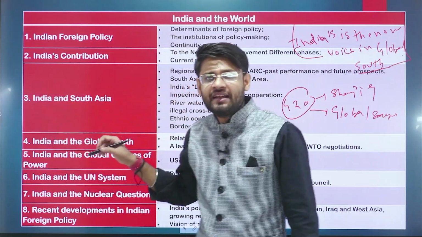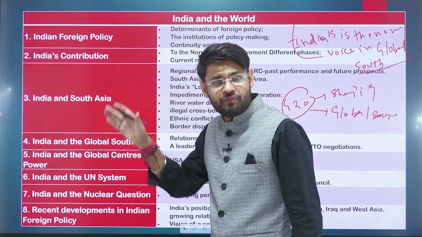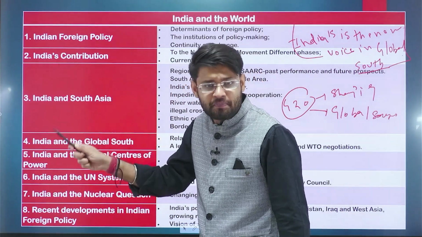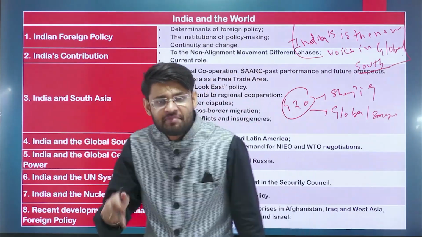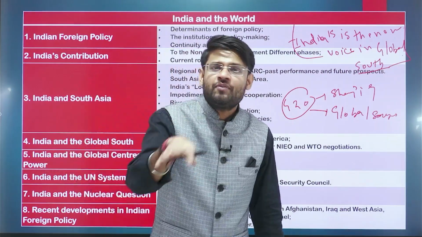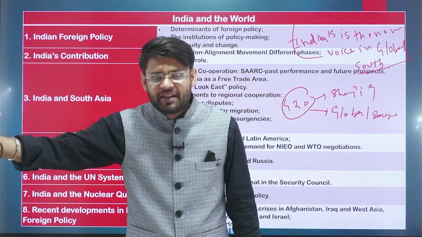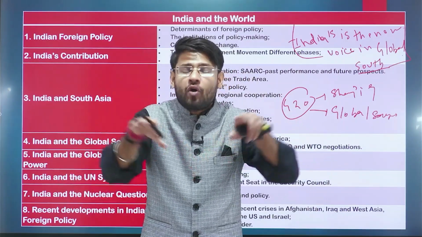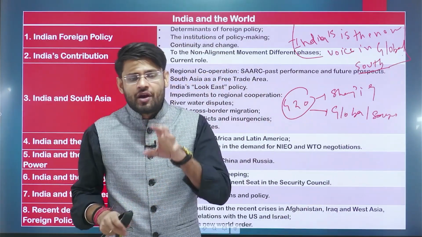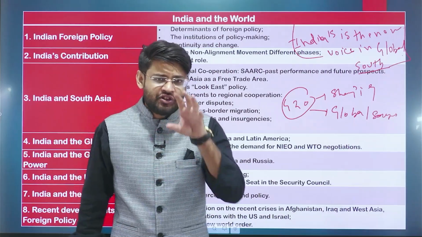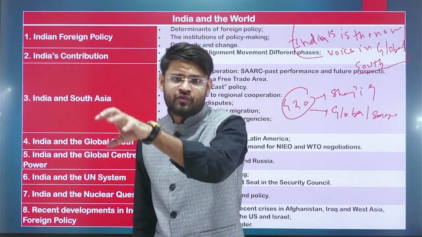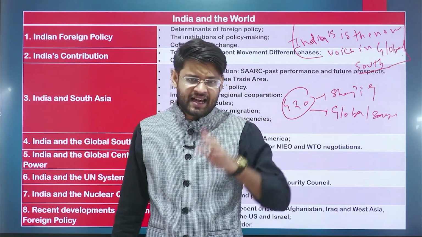Because on one side, we have a relationship with the US in the Quad, we have a relationship with Japan and Australia. At the same time, we have a relationship with China in SCO. At the same time, we have a relationship with China in BRICS. So how are we balancing all these things? This is the key concern for you, and you have to write an answer on that, right? G20 or the Global South is the new voice for India. You have to write an answer on that.